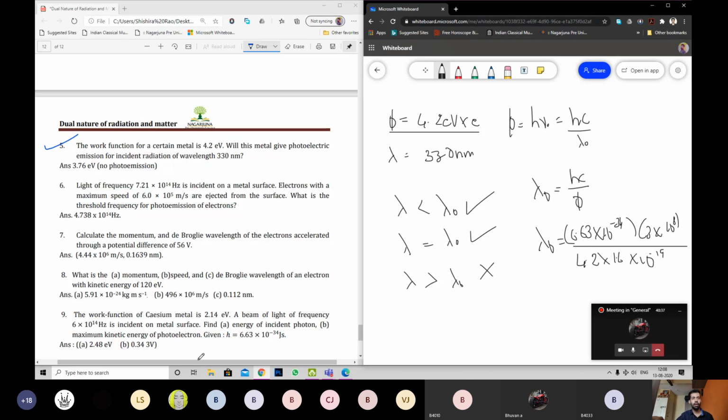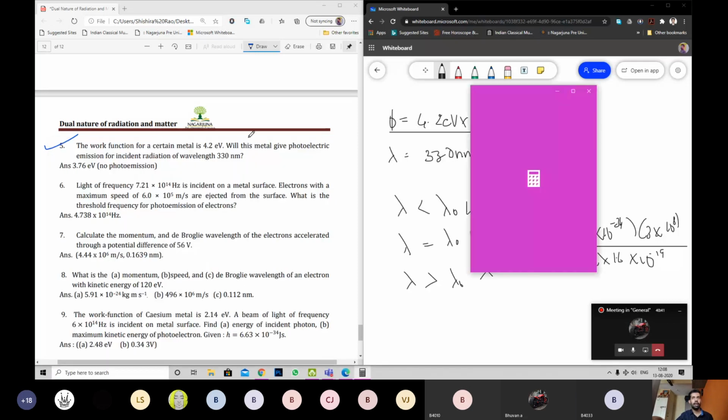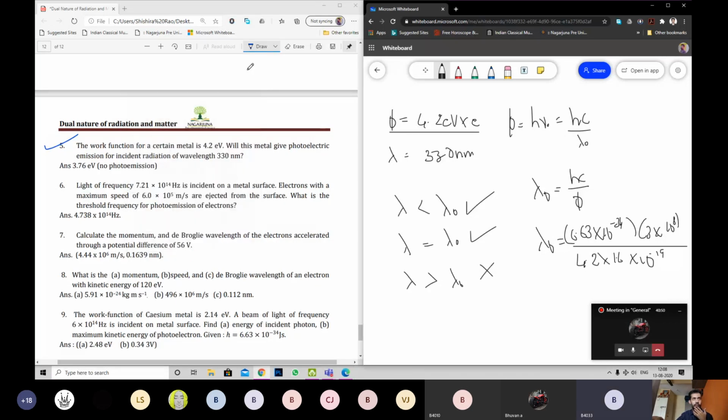Now, I'll use a calculator, because you are not having the answers. That's 0.029 into 10 power minus 9 meter. Maybe I have done some mistake.